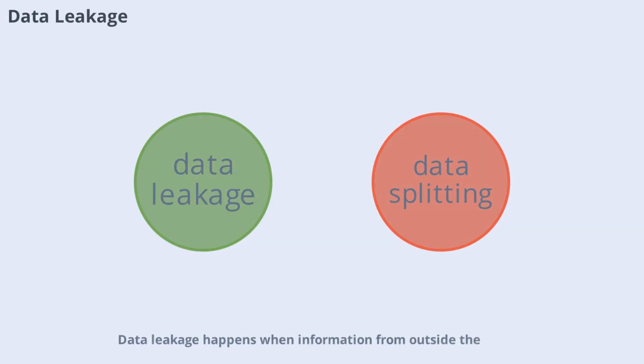Data leakage happens when information from outside the training dataset is used to create the model, leading to overly optimistic performance estimates. This can occur through improper data splitting or feature selection. To prevent leakage, always separate your training, validation, and test sets, and ensure that no information from the test set leaks into the training process.